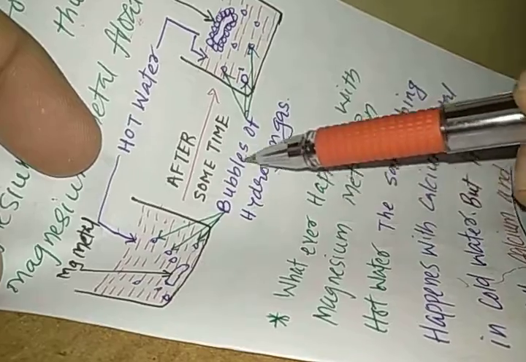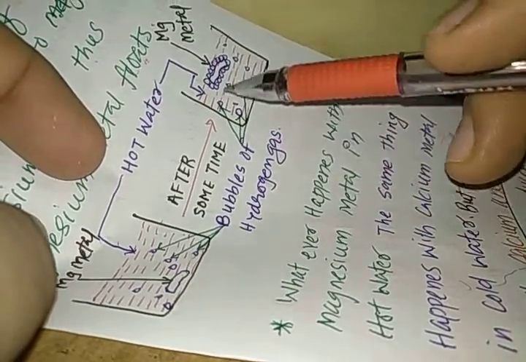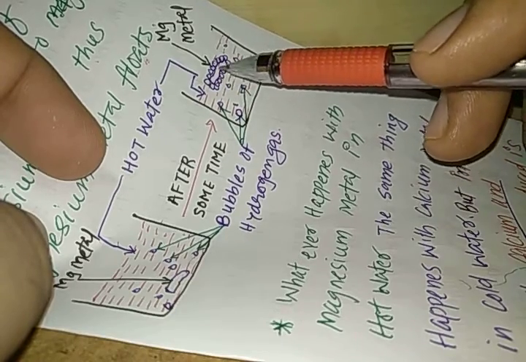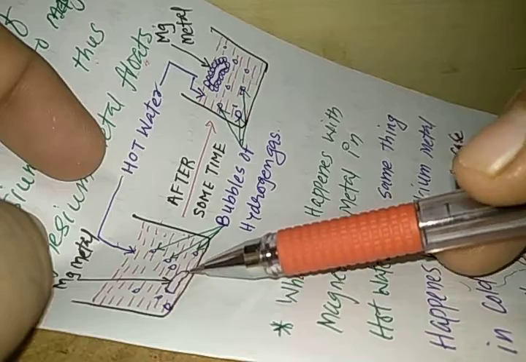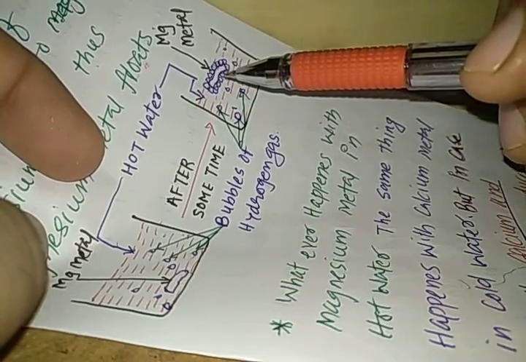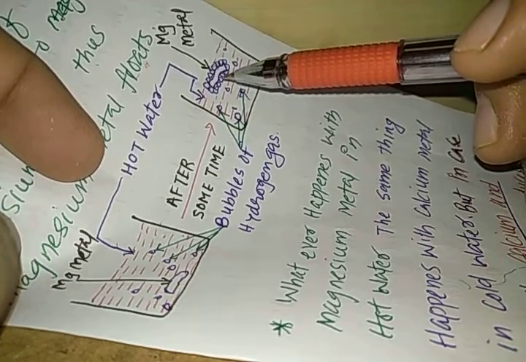These are the bubbles of hydrogen gas. After some time, they stick to the metal surface, and this metal, which was at the bottom, starts floating on the water.